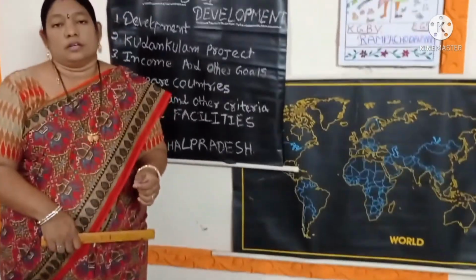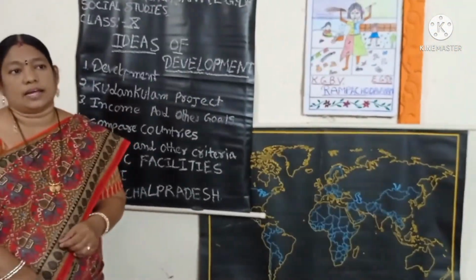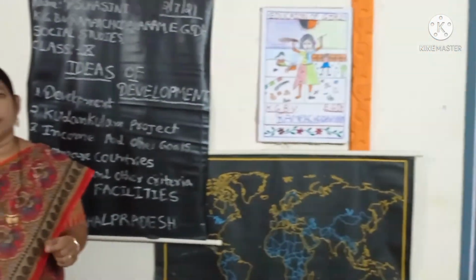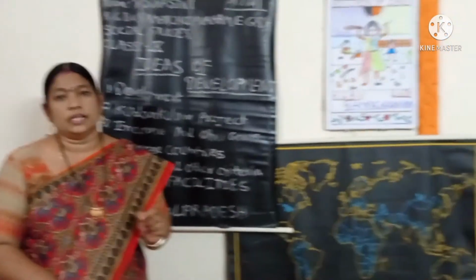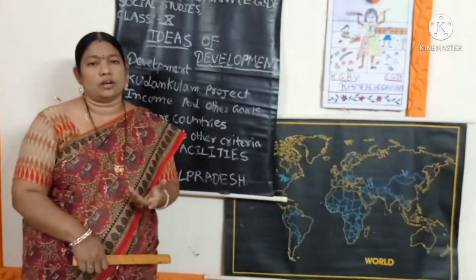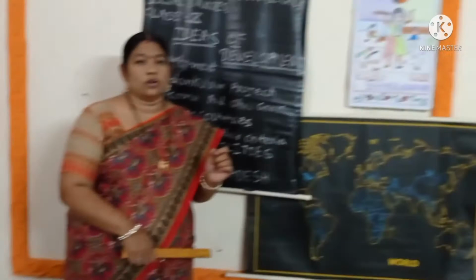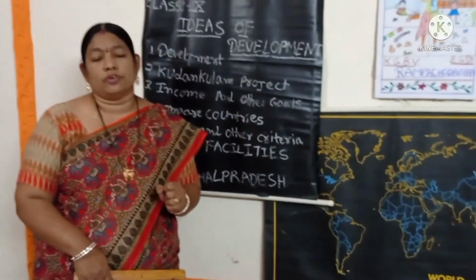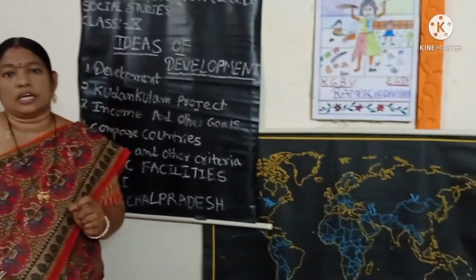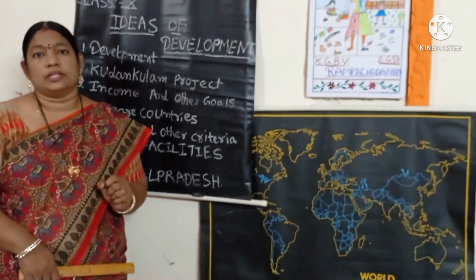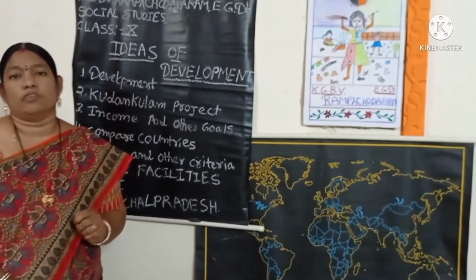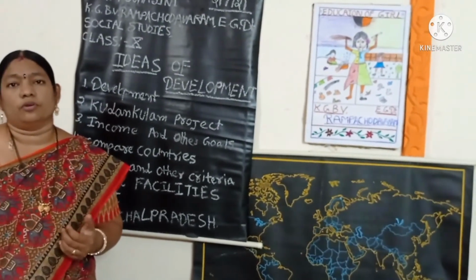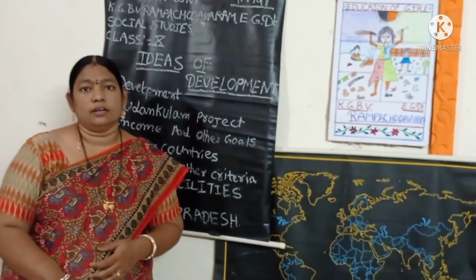Friends, after you see the slides, who are benefited, who are not? Every industry benefits the industrial managements, and those who do not benefit are the ordinary people. The government should take precautions when setting up an industry, to protect all persons and their happy living, so that no problem is caused to any person on earth. That's why the government should take precautions.